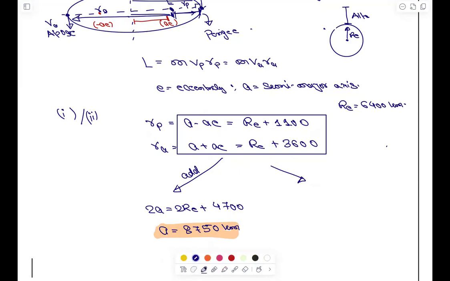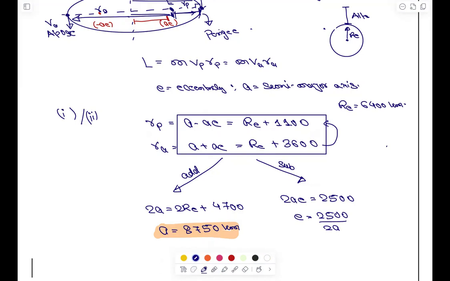But if you subtract this with this, 2 with 1, what will happen? A will cancel out, RE will cancel out, 2AE. So 2AE will be equal to 3600 minus 1100, it is 2500. So E will be 2500 by 2A.